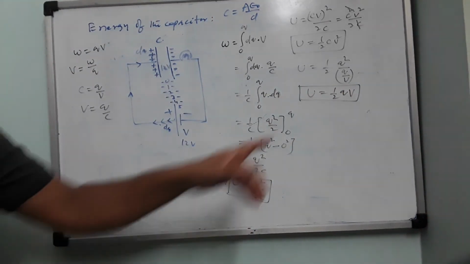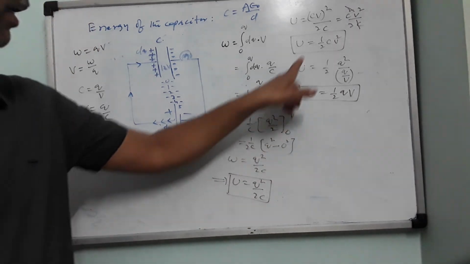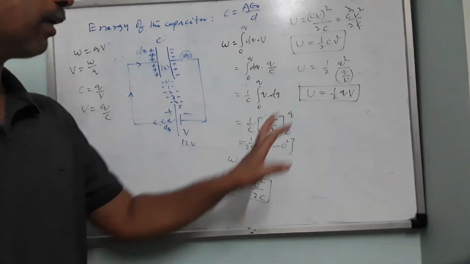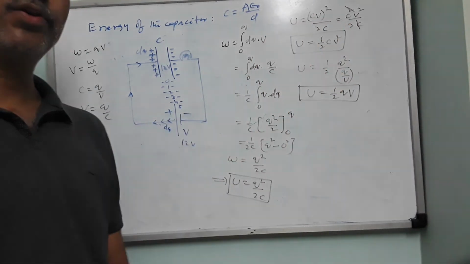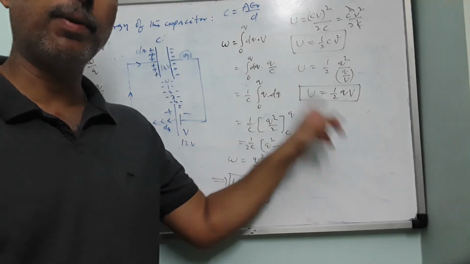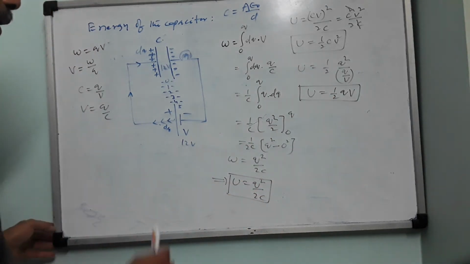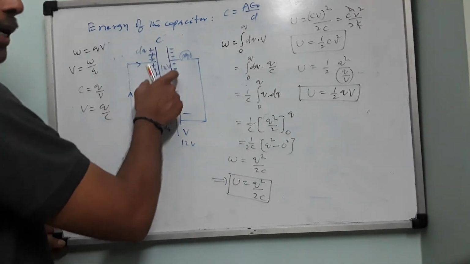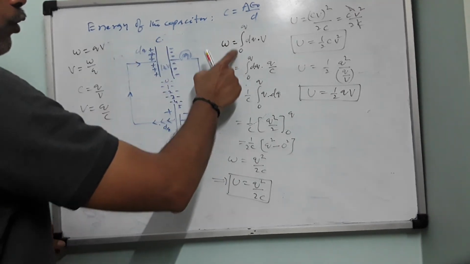Right. This equation, all of them are the same. Q square by 2C, you can write half CV square, you can write half QV. This equation will raise some doubts in our mind: the battery has a potential difference V and it has sent a charge Q onto the plates, from 0 to Q only.